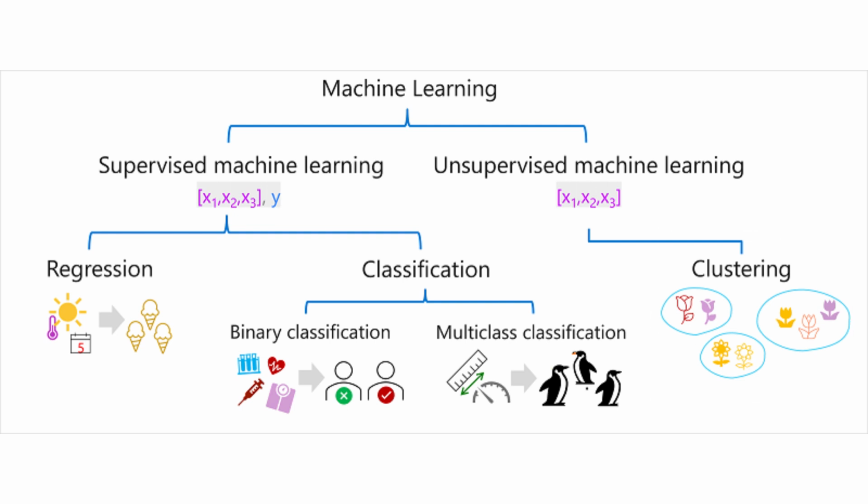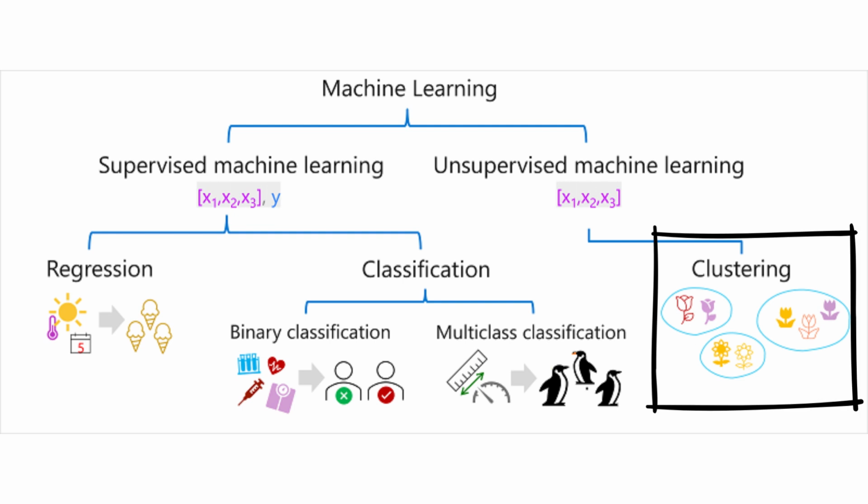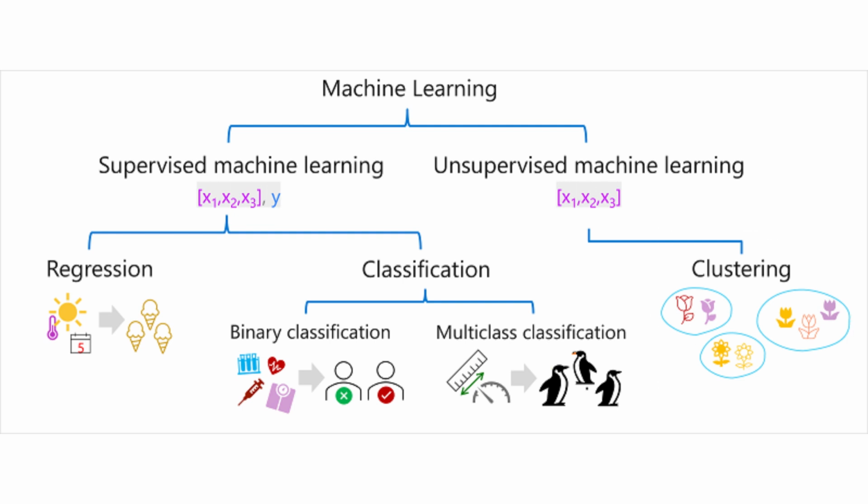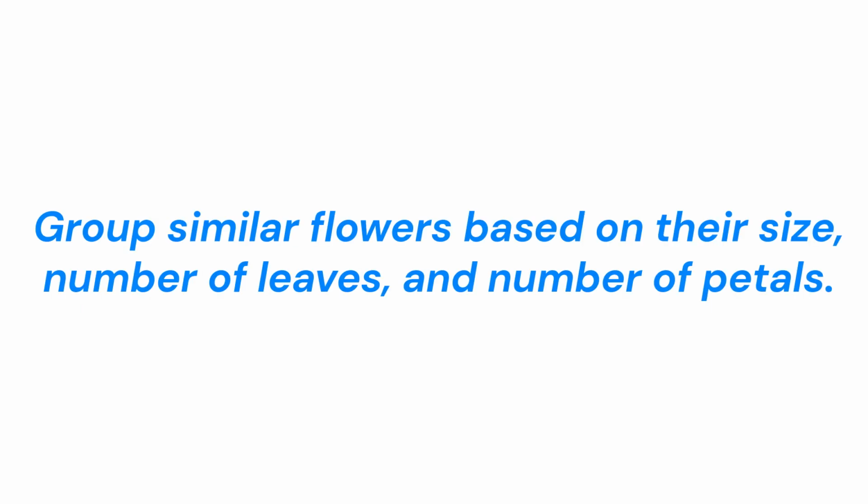The most common form of unsupervised machine learning is clustering. A clustering algorithm identifies similarities between observations based on their features and groups them into discrete clusters. For example, group similar flowers based on their size, number of leaves, and number of petals. Identify groups of similar customers based on demographic attributes and purchasing behavior.